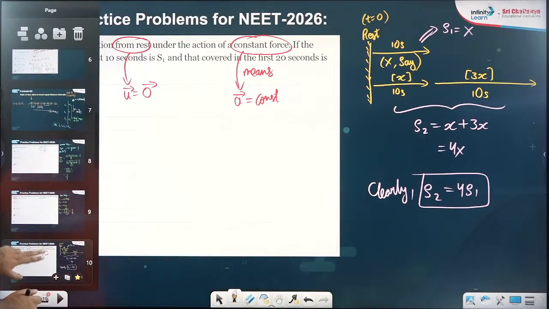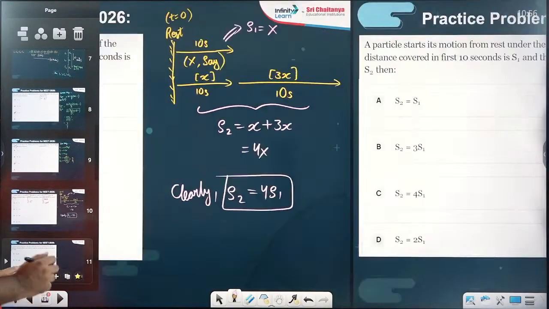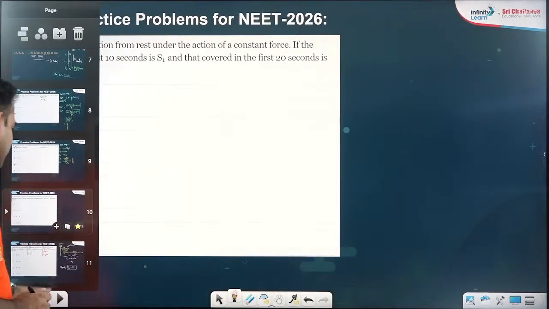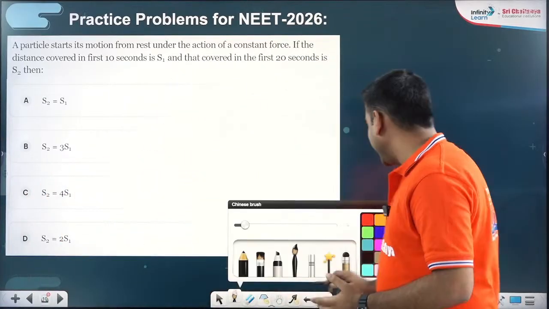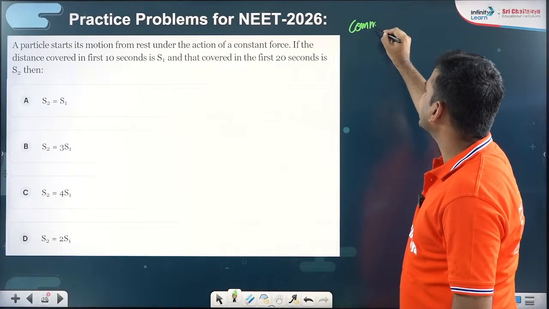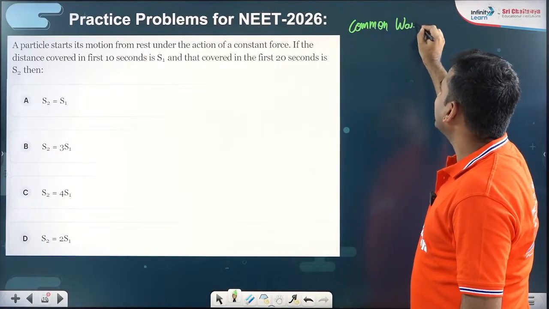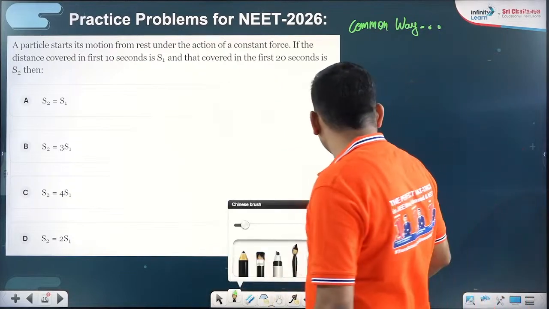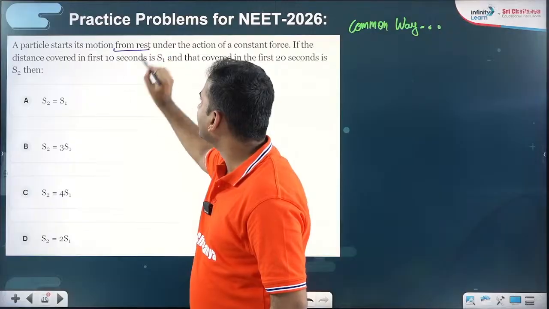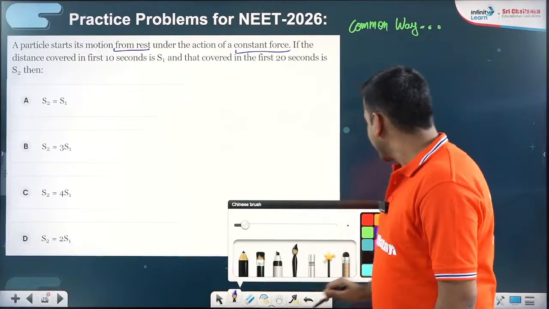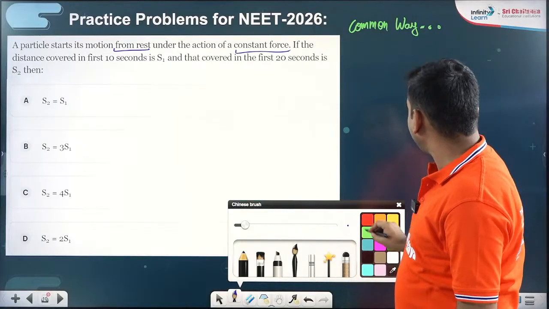That is, directly we can do it by Galileo's formula. But suppose, sir, the Galileo's formula is not striking in our head in the exam. If we don't want to do it by Galileo's formula, what is the general or common way of doing this problem? The common way would have been, sir, it is starting from rest, initial velocity 0, constant force, constant acceleration.